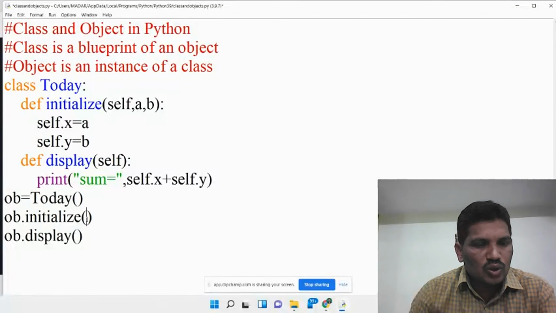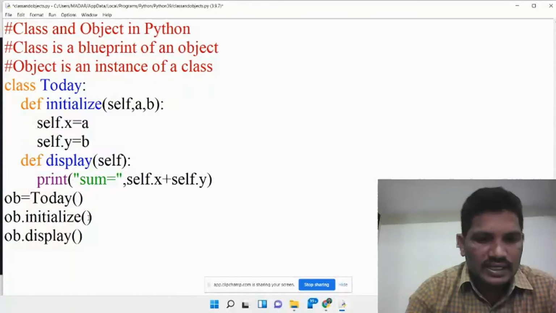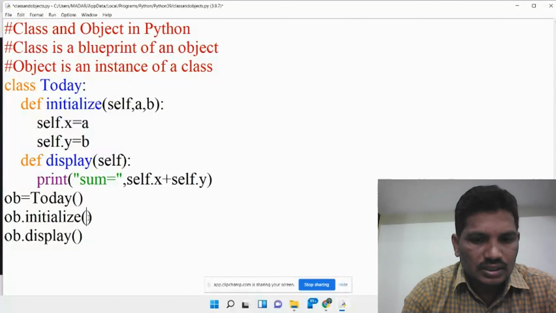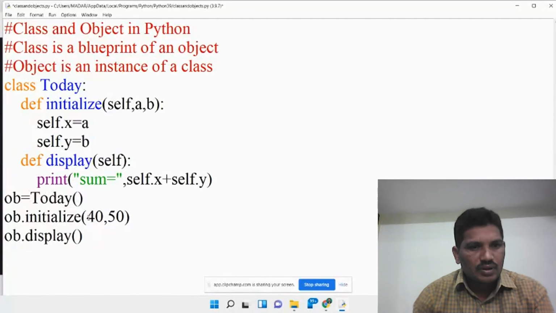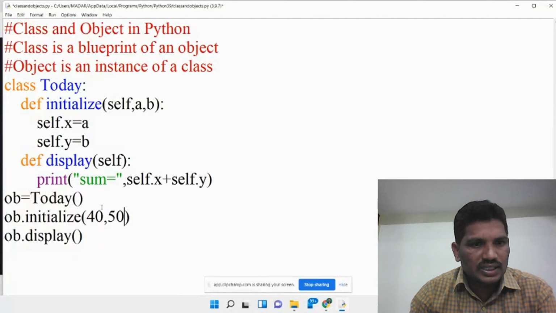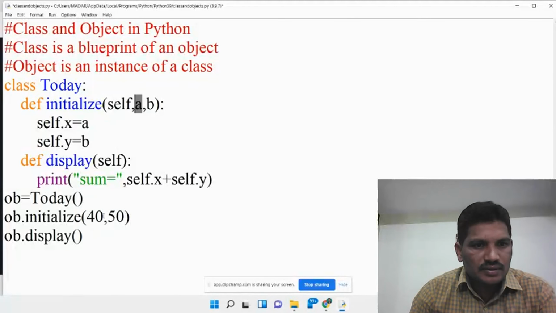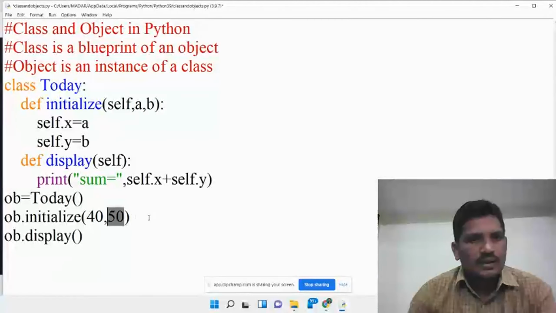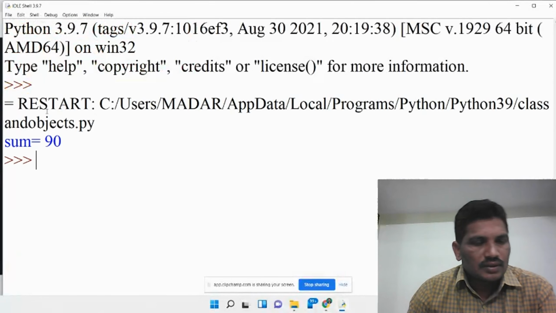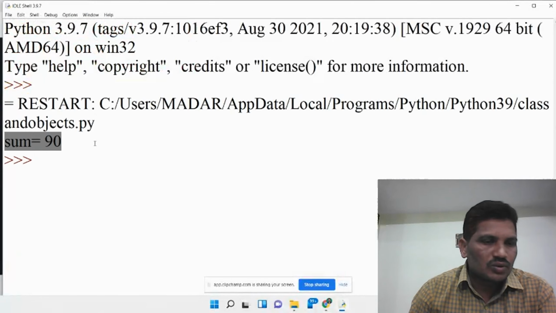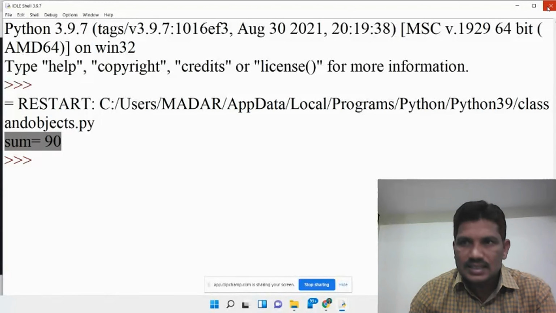While calling that method, you should provide two values, for example 40 and 50. Two values have been provided here, so a becomes 40 and b becomes 50. Once you save it and run this module, what is the output we got? Sum equal to 90.